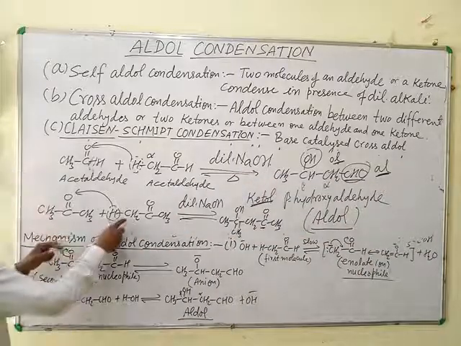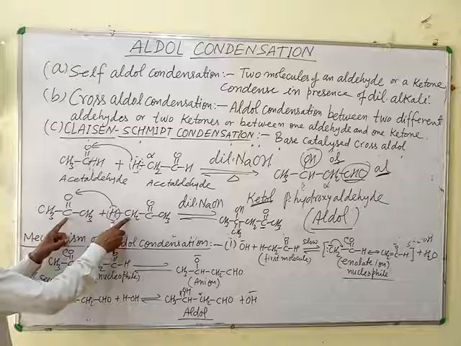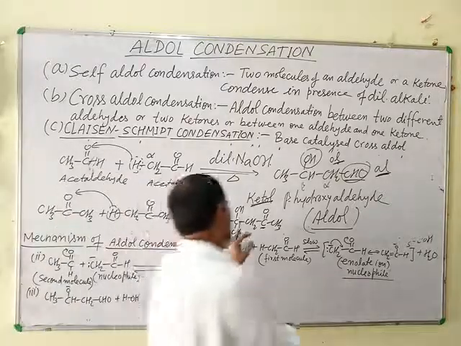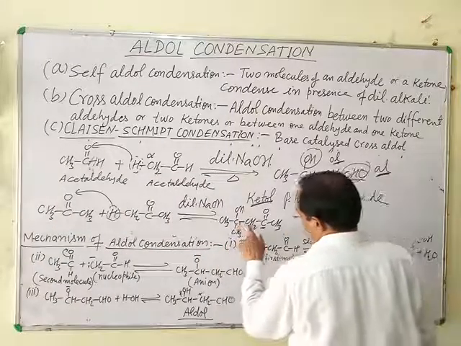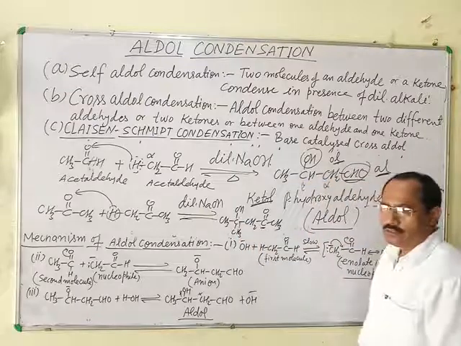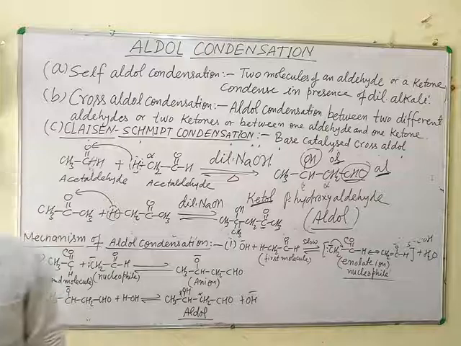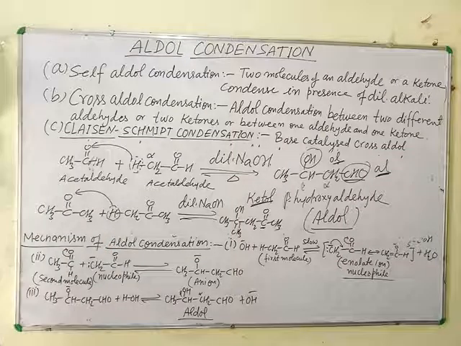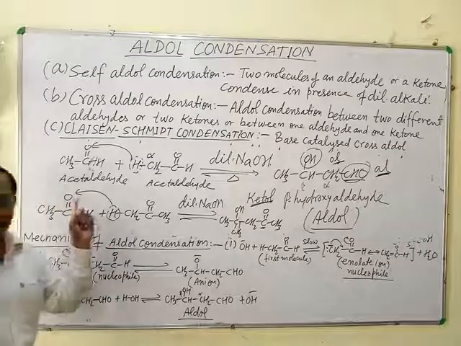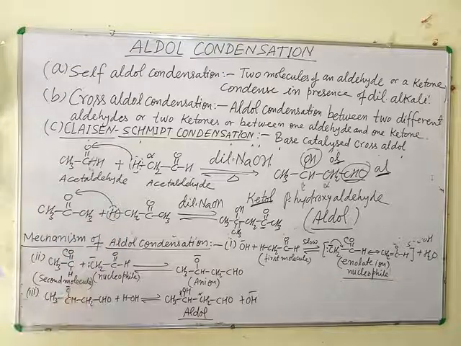This is again alpha carbon and this is carbonyl carbon, and a new bond formation takes place between alpha carbon and carbonyl carbon. This is the very special thing in aldol condensation. New bond formation takes place between alpha carbon and carbonyl carbon of aldehydes or ketones.